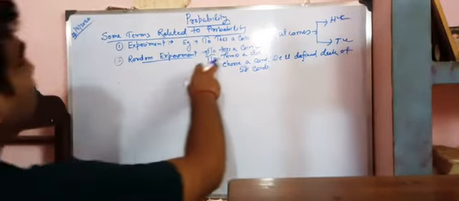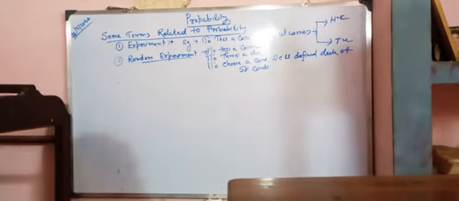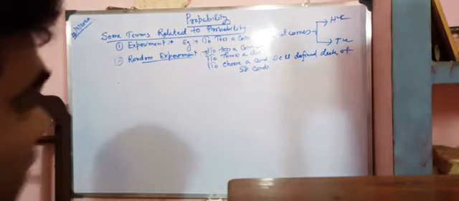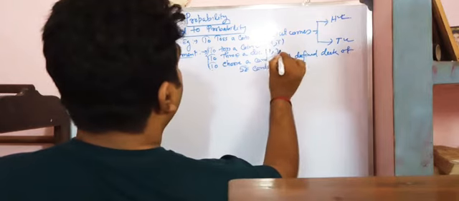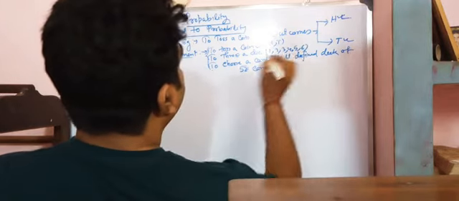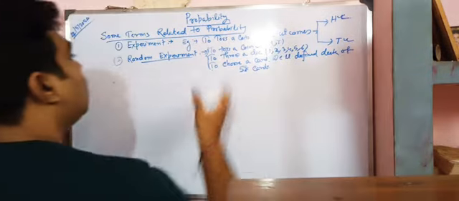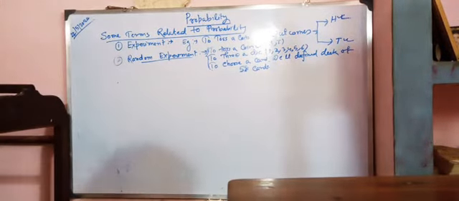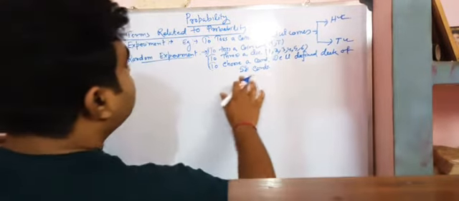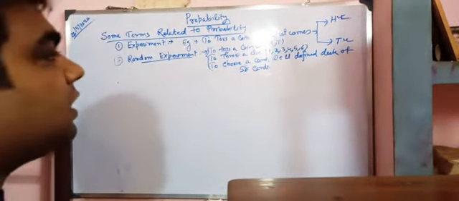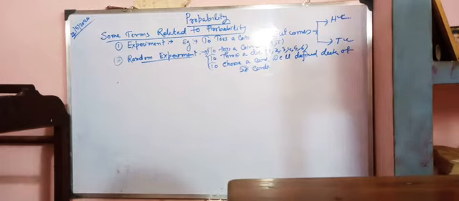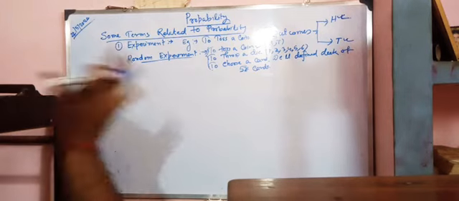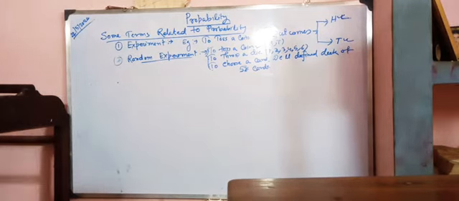Now, to throw a die, we cannot predict from 1 to 6, 1, 2, 3, 4, 5, 6, which one will occur. Next, from a well-shuffled 52 cards, whether a queen, king, jack, or whatever number comes, we don't know. So that is called a random experiment. Hope you are understanding.